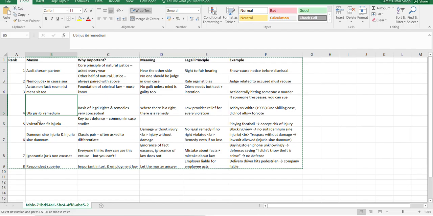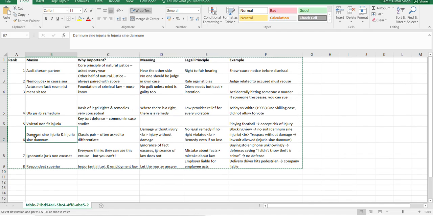Moving to the next maxim, volenti non fit injuria. If someone is a volunteer, then they cannot claim for the injury, that right does not apply, because he or she knows the risk. So that is what it means. Basically, if you are playing football, you accept the risk of injury, right? So this is what it basically means. This is one of the key tort defenses common in case studies.